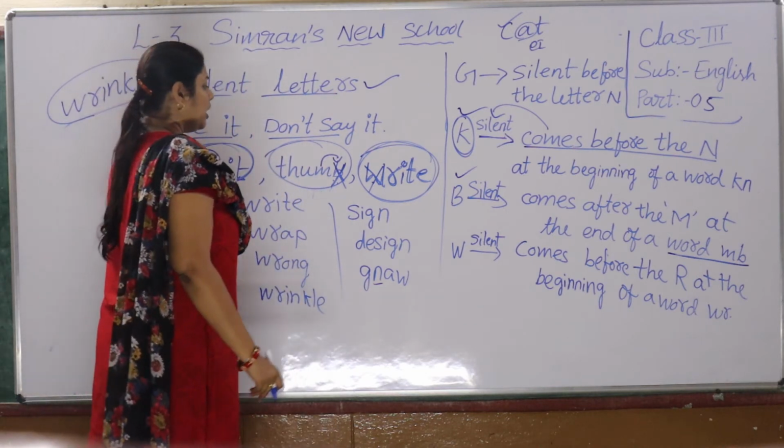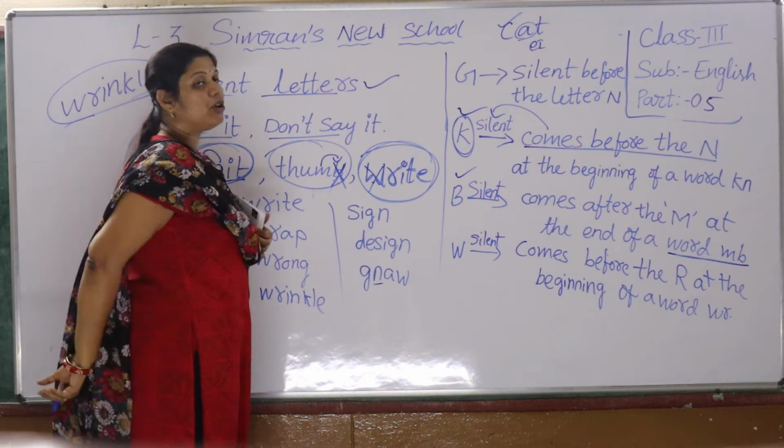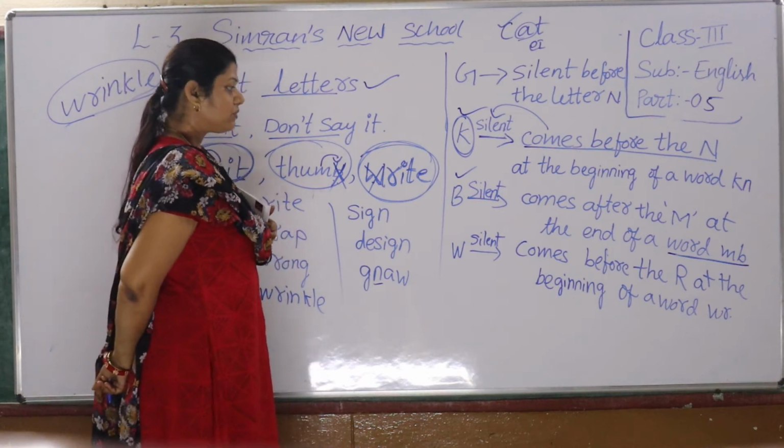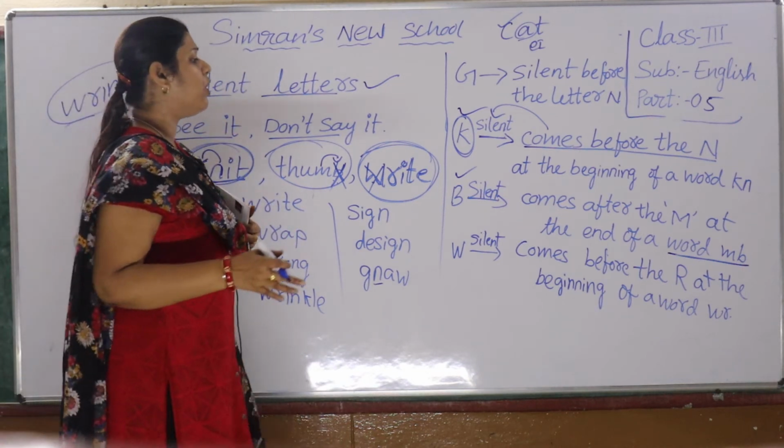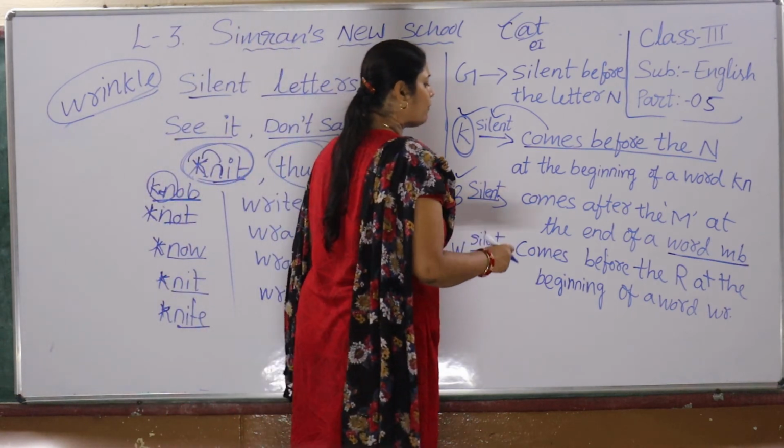Okay. Understood? Next, see where W is silent. W is silent when it comes before the R at the beginning of a word.